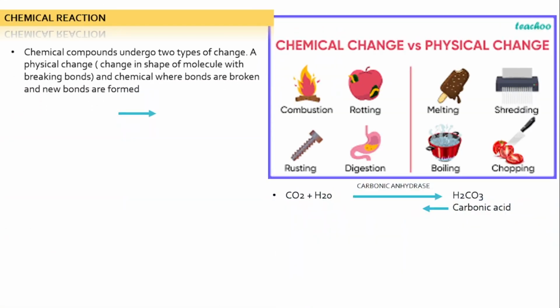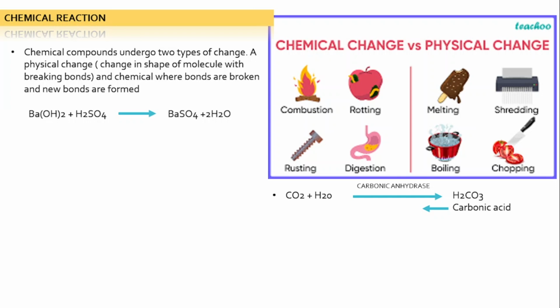Chemical reactions. Chemical compounds undergo two types of change. Okay, what is a chemical reaction first? It goes from this thing to that thing. So for example, a physical change and also a chemical change. Now we have a pictorial representation here.